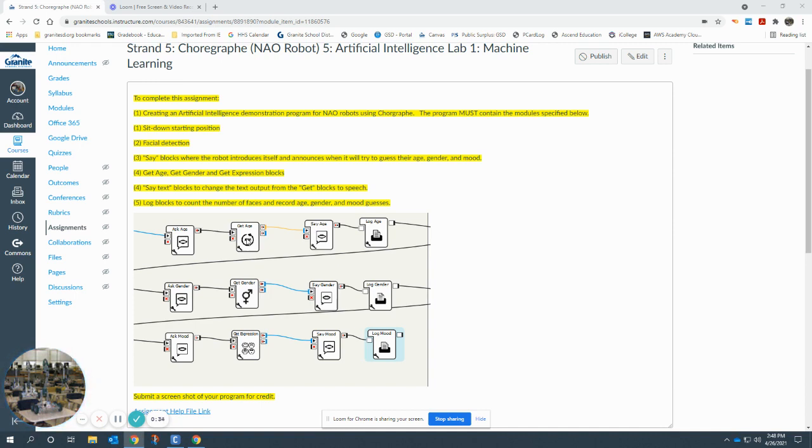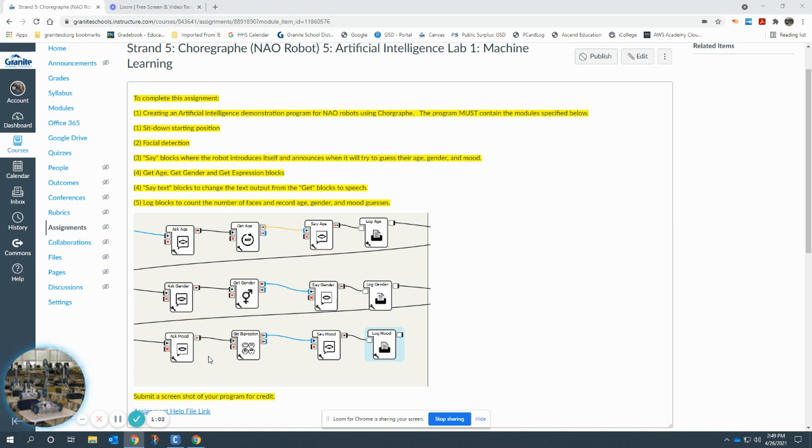a person or a group of people in front of it, and get gender, which can be for an individual or for a group. There's actually two separate icons you drag into Choregraphe to program this, whether you're doing it for an individual, one person, or for an entire group. And down here we've got get expression. They also have get mood and get smile. But these together can be used to create a machine learning program.